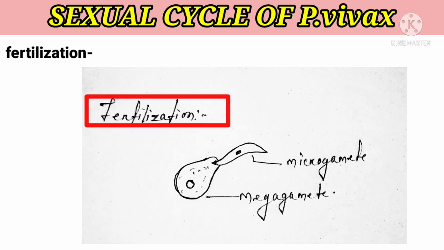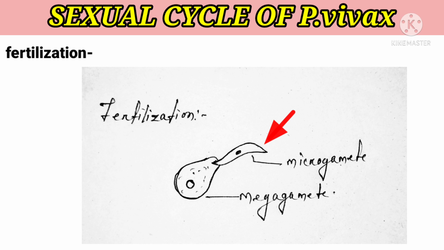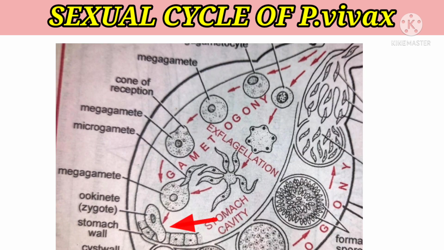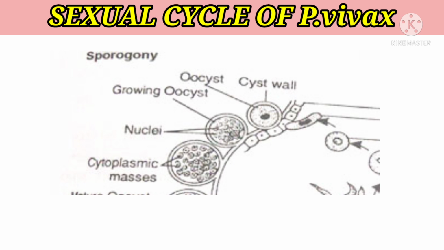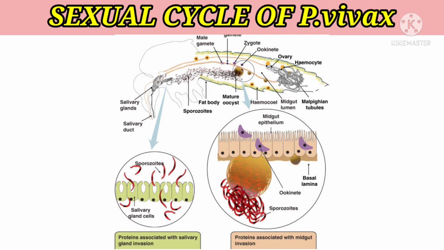Now comes fertilization, where a microgamete comes in contact with the megagamete and they fuse to form a zygote. The zygote is rounded and motionless, but after some time it becomes elongated and motile, which is called the ookinete stage. The ookinetes penetrate the wall of the midgut and settle under a thin membrane.